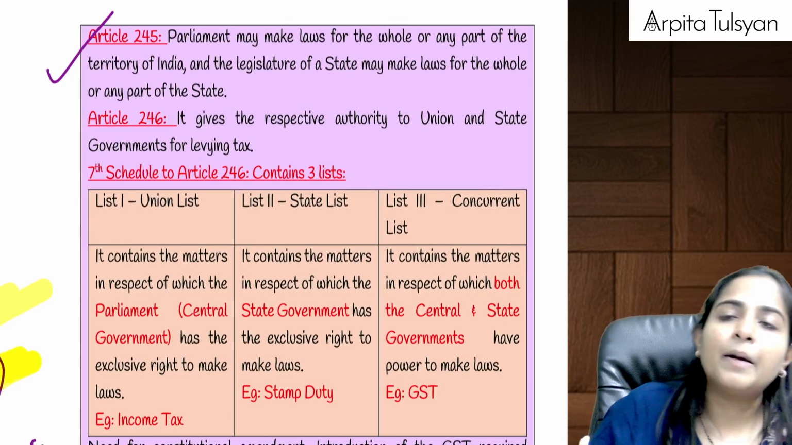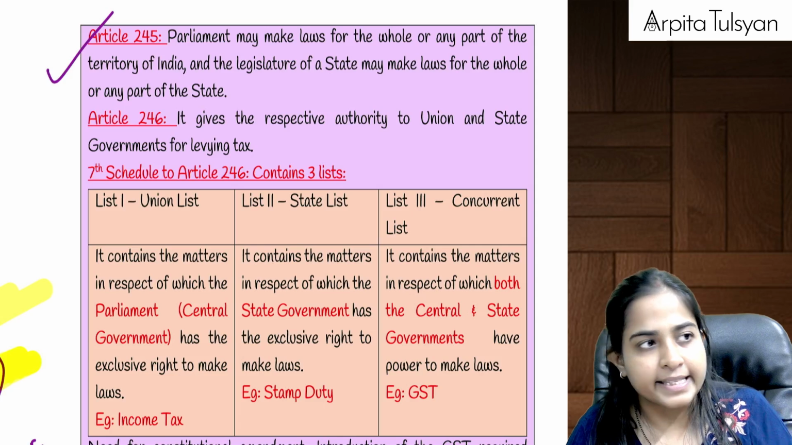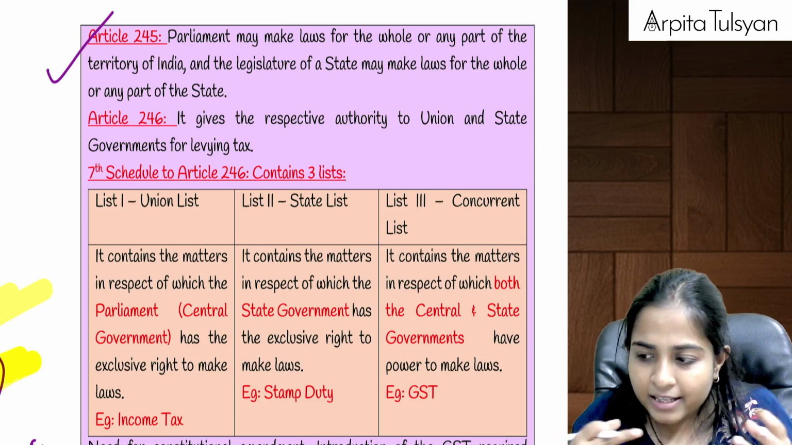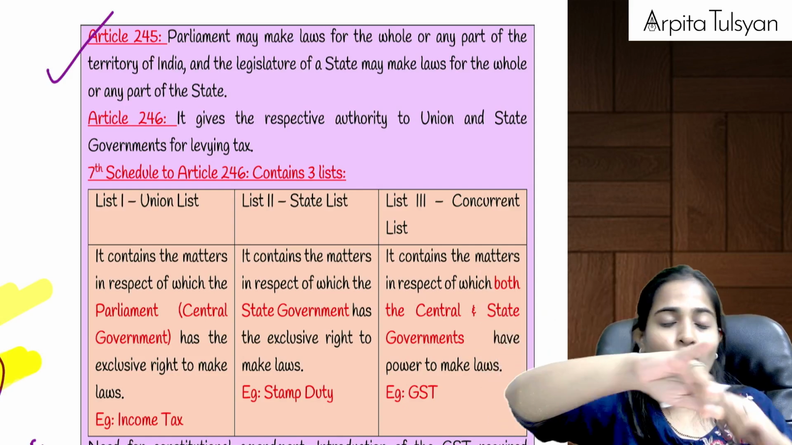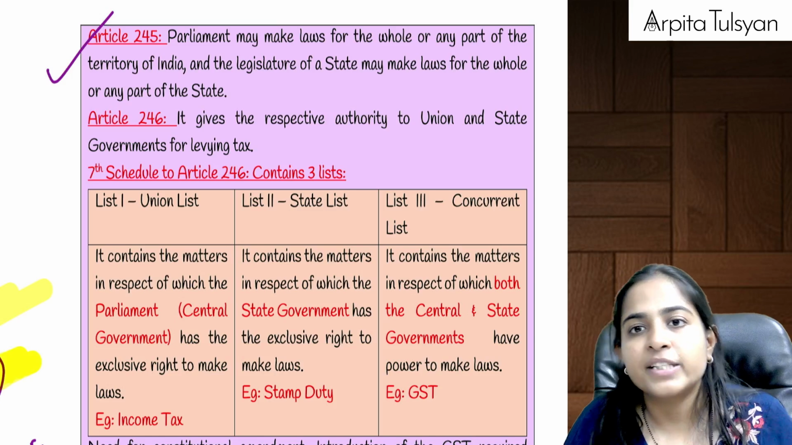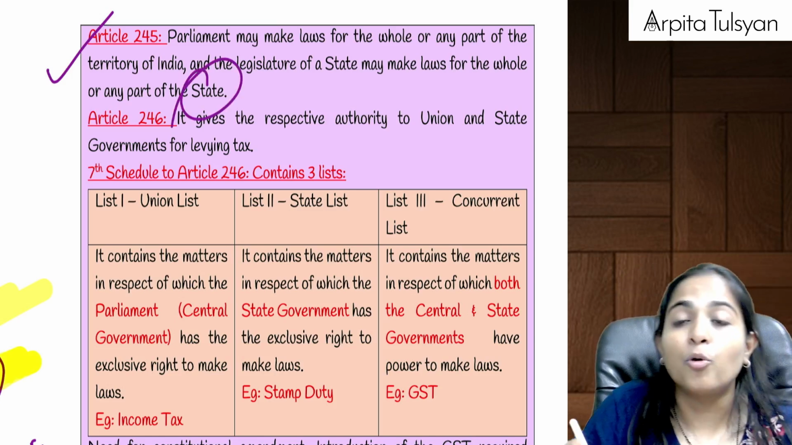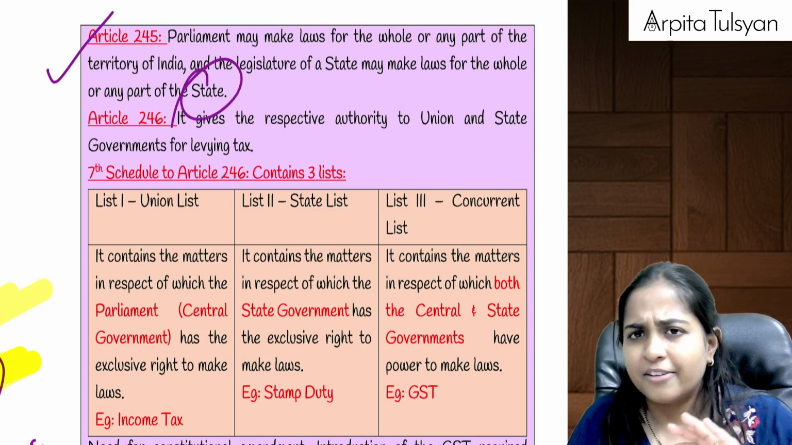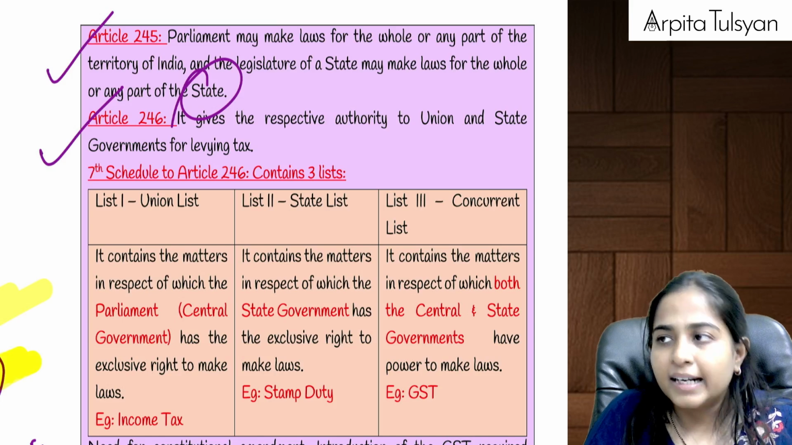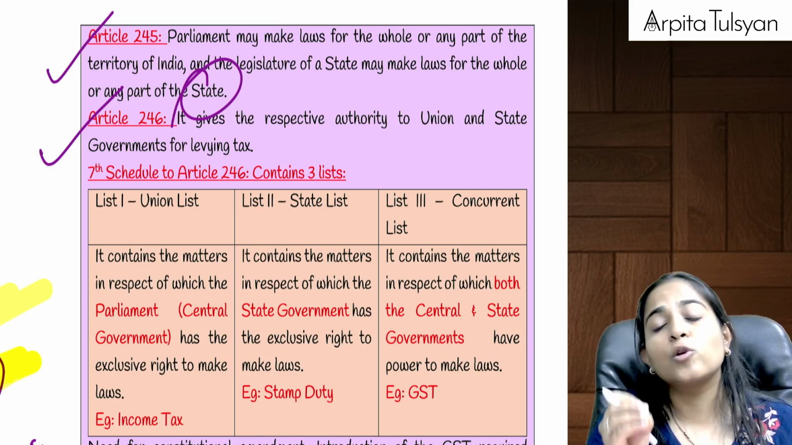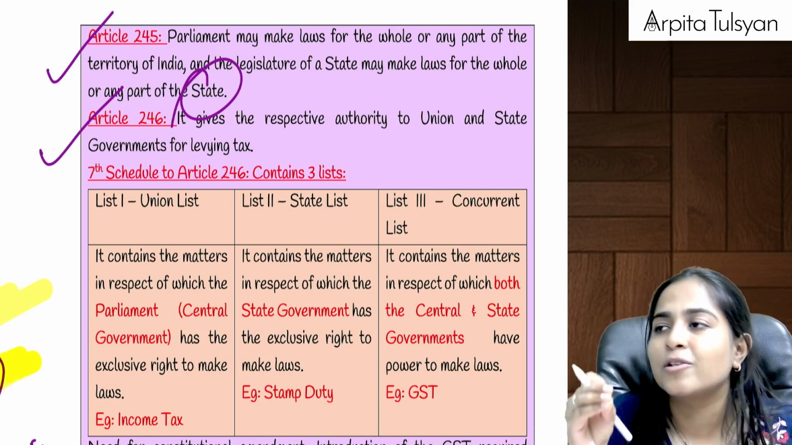Then article number 245 of the constitution says that if parliament is making a law, it is applicable to the whole of India. Parliament, whole of India. And if the legislature of a state is making any law, then it is applicable only to that particular state. Fair enough. Okay. Then Article 246 contained the exclusive powers given to the parliament, and exclusive powers given to the state.